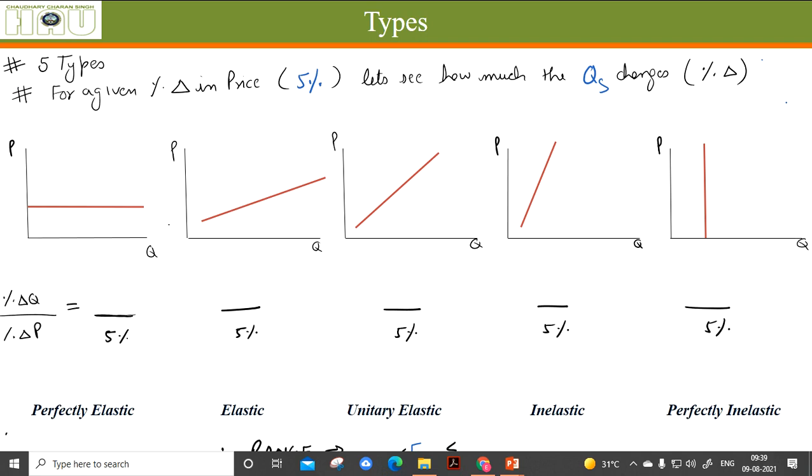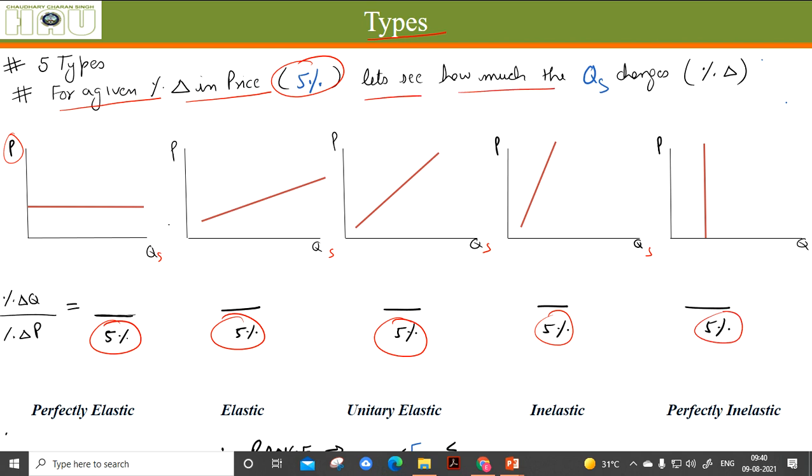There are 5 types of elasticities of supply. For a given percentage change, price is on the y-axis and quantity supplied is on the x-axis. Just remember this always. For a given percentage change, that is a 5% change in the denominator everywhere, let's see by how much the quantity supplied changes.